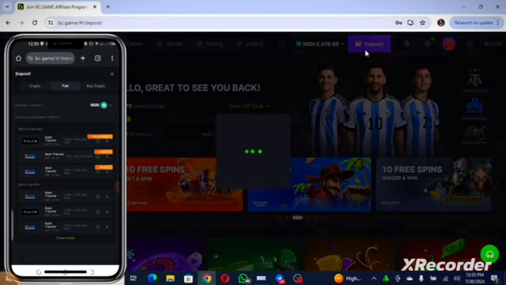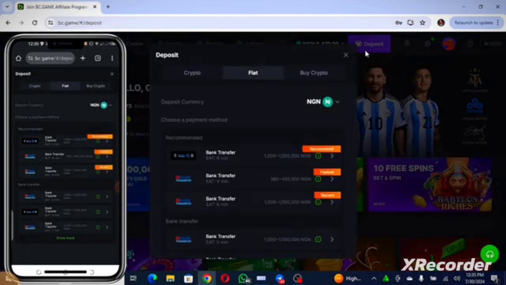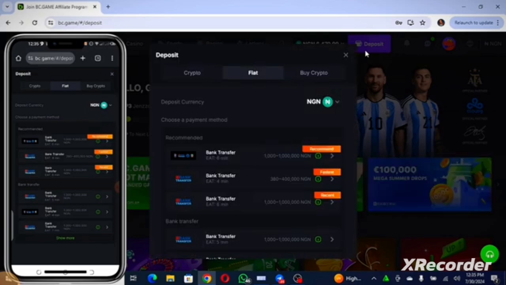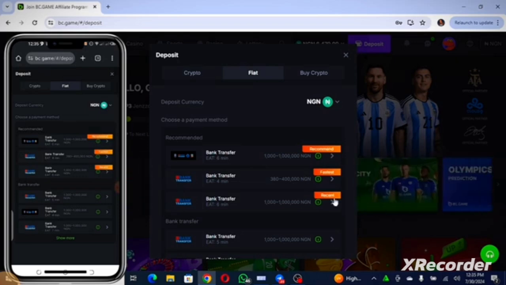Let me equally do that on the desktop. As you can see, there are so many options that it brings out here. The same thing you are seeing here is what you're seeing on the phone. The best one for you to use is the first one. So when we click, you see the deposit option.